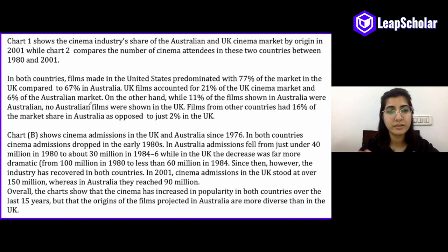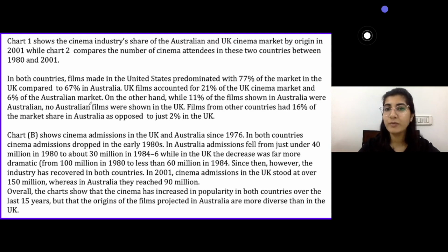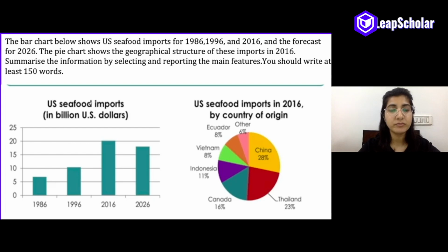So here is the report, and moving to sample task 2. Here we have our task. The bar chart below shows US seafood imports for 1986, 96, and 2016, and the forecast for 2026. The pie chart shows the geographical structure of these imports in 2016. Summarize the information by selecting and reporting the main features.